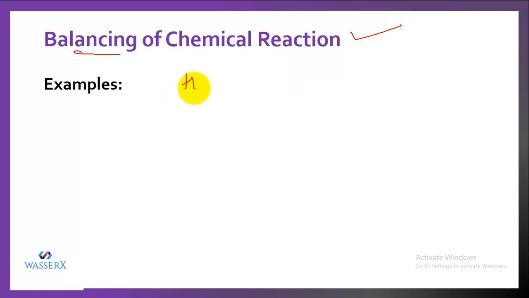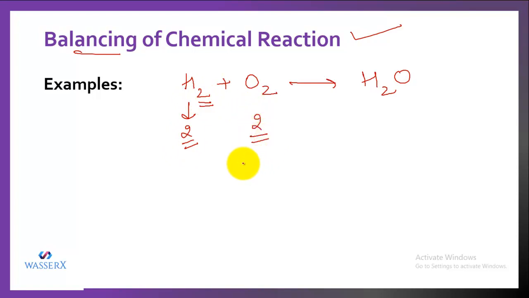For example, while we are forming water, H2 and O2 react and they form H2O. Now in this case, how many atoms of hydrogen can you see? We can see that there are 2 atoms of hydrogen. And again, there are 2 oxygen atoms. But if we compare it with H2O, the total H on the left hand side and the right hand side should be equal. On the left hand side it is 2 and on the right hand side it is again 2. That means hydrogen is obeying the law of conservation of mass, that is, its atoms are balanced.